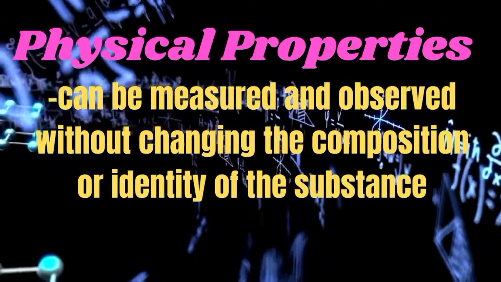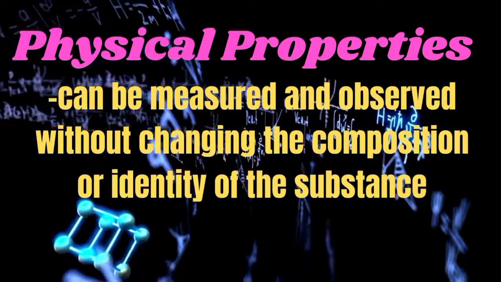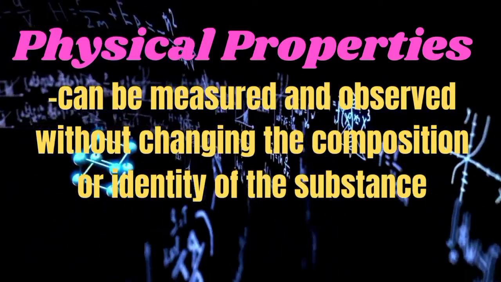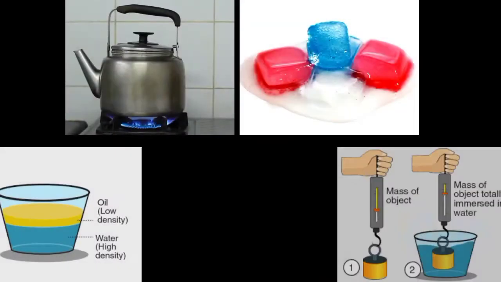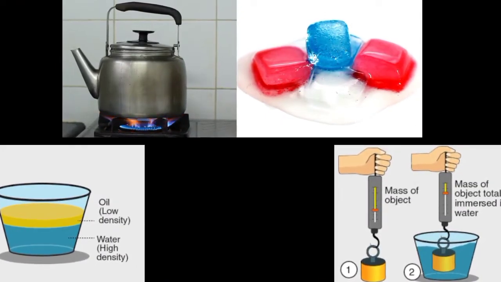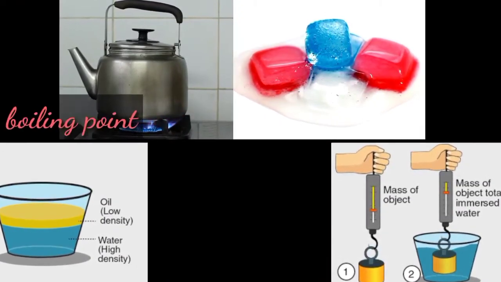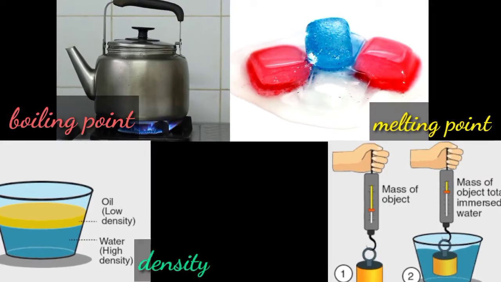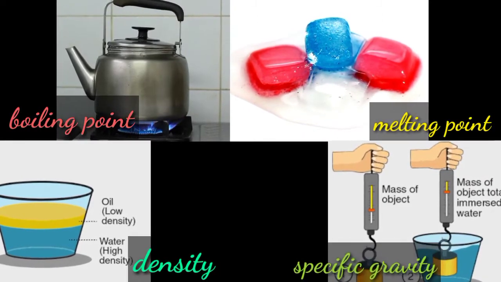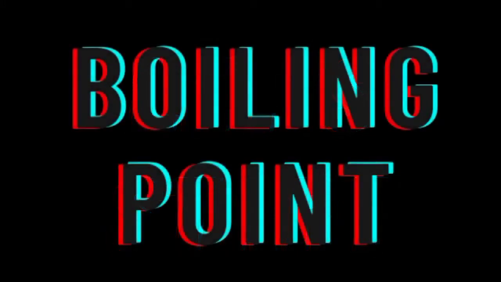Physical properties can be measured and observed without changing the composition or identity of the substance. The different physical properties of matter in this video are boiling point, melting point, density, and specific gravity. Okay, so let's start. Boiling point.